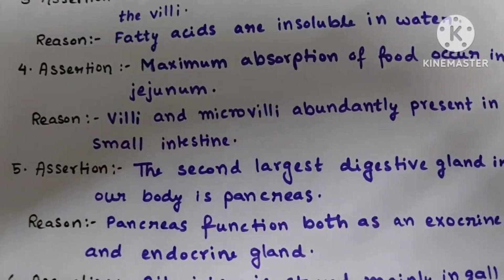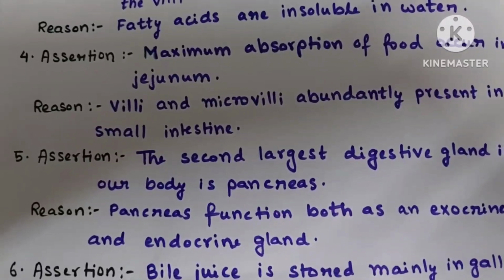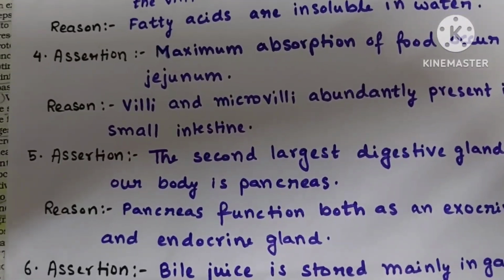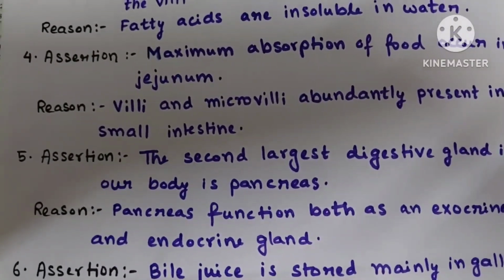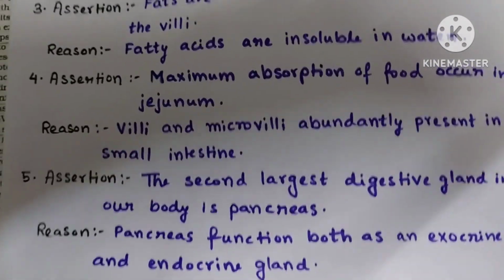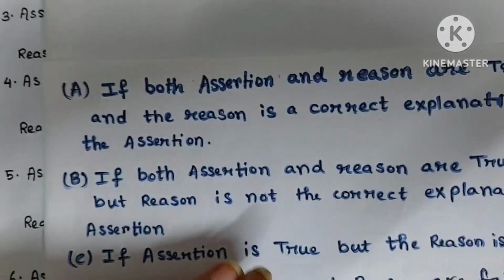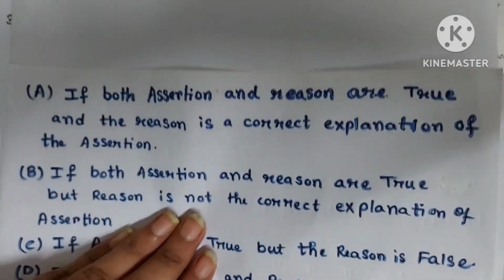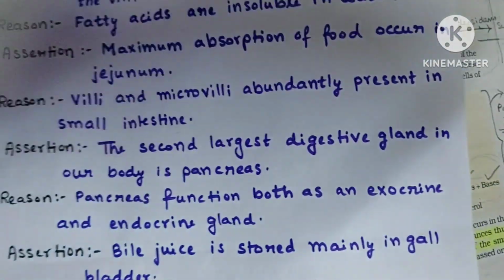That's why maximum absorption takes place here. So assertion and reason are true and reason is the correct explanation of assertion. Therefore, option A will be correct for question number 4. If both assertion and reason are true and the reason is the correct explanation of the assertion, option A will be correct for this.